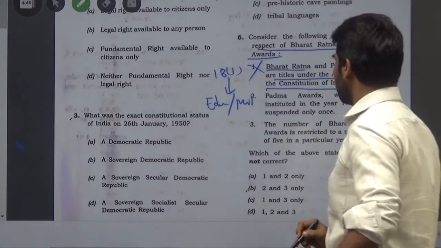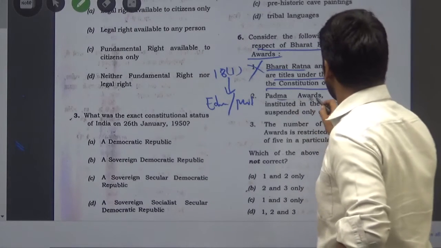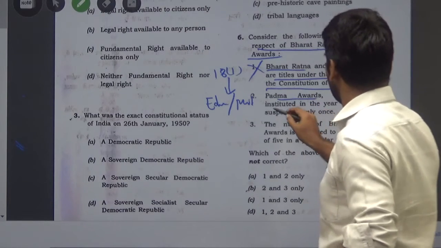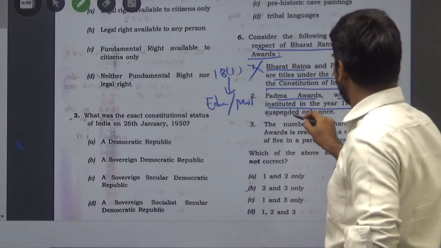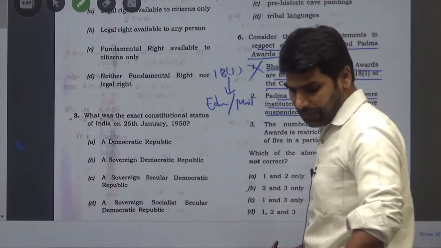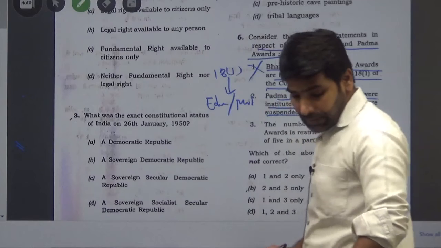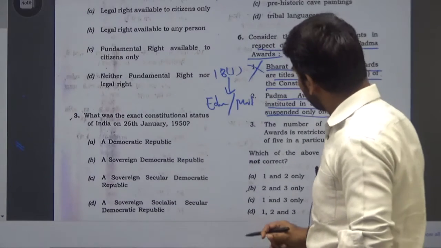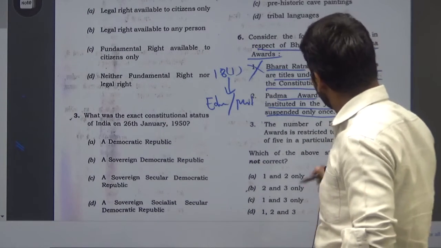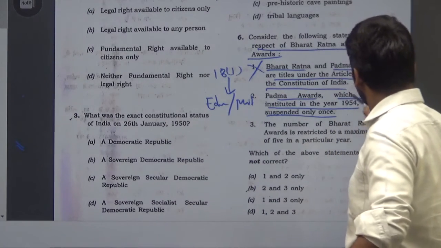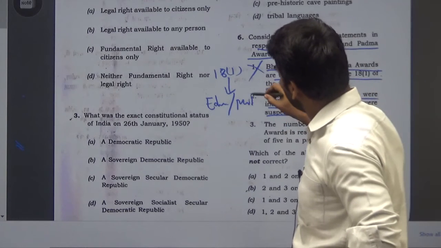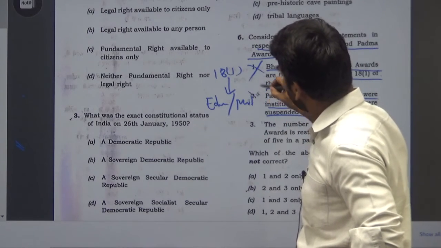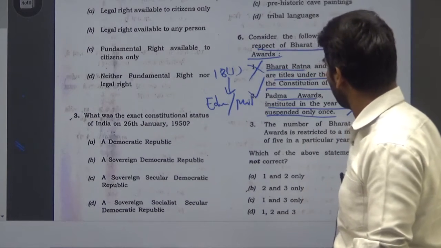The next statement is Padma awards, which were instituted in the year 1954, was suspended only once. Yes, it was suspended for two continuous years once. So statement 2 is correct.